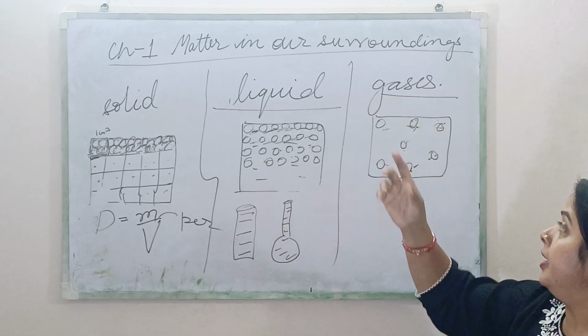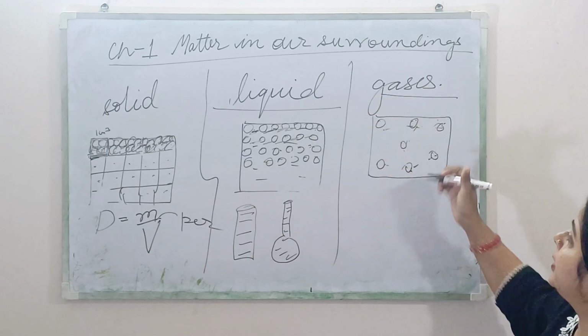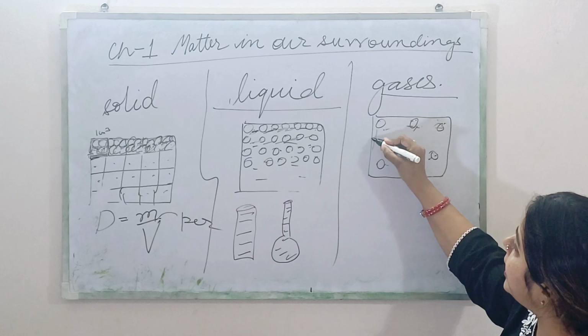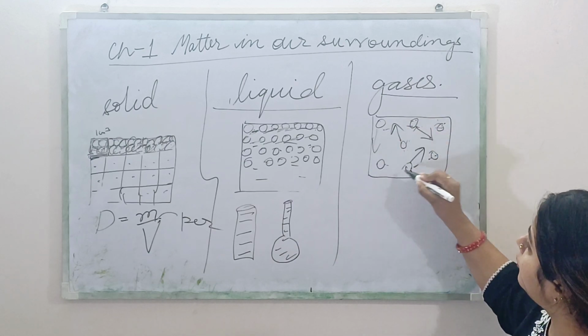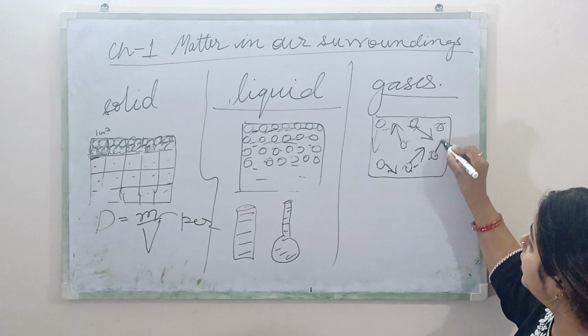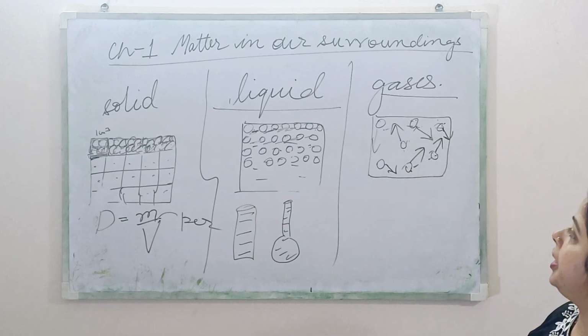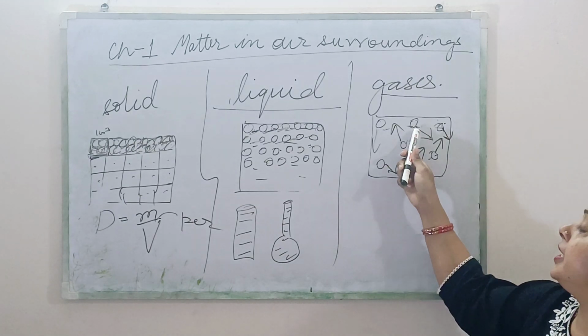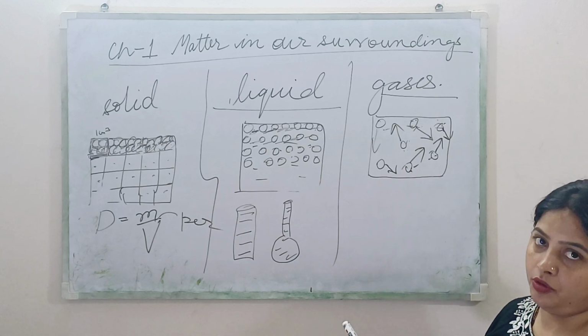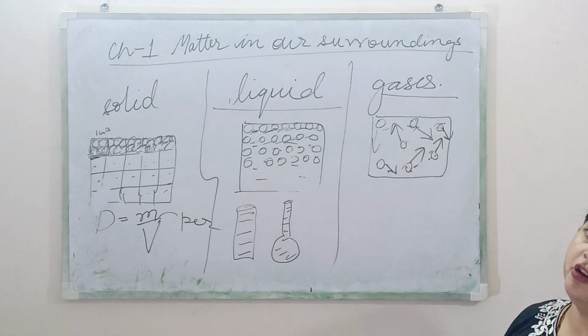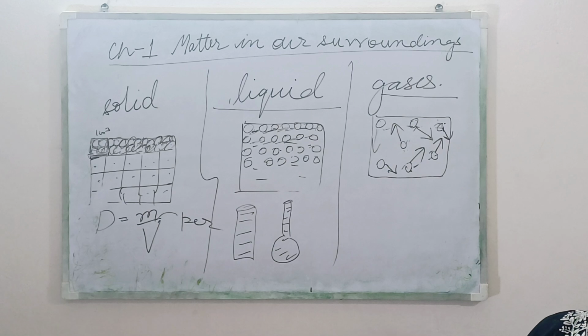They are moving, they are hitting the wall of the container. They are moving here and there in a haphazard manner. Okay, why are they moving? Because there is a very least, I can say, intermolecular force of attraction between the molecules.